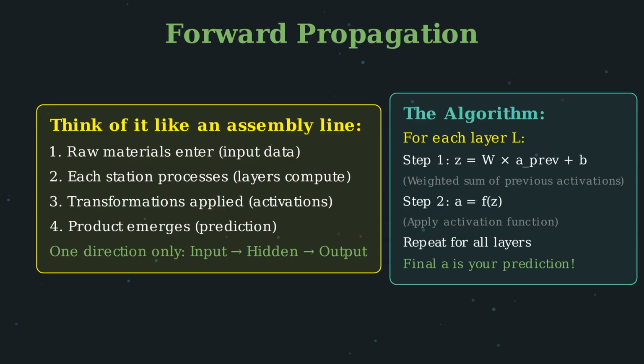First, compute Z, the weighted sum of the previous layer's activations. We multiply by the weight matrix and add the bias. Second, apply the activation function to get the current layer's activations. These activations become the input to the next layer. We repeat this process layer by layer until we reach the output. The final activations are your network's prediction. This is forward propagation, the foundation of neural network inference.